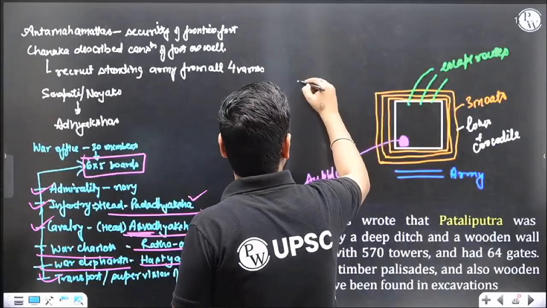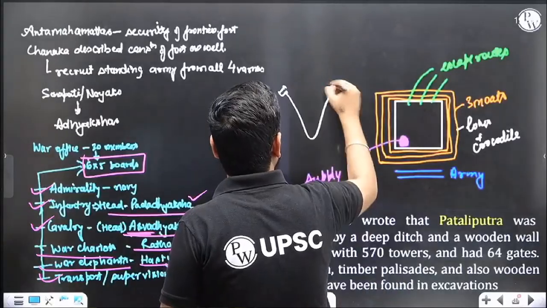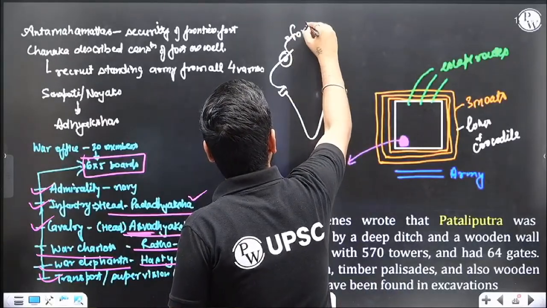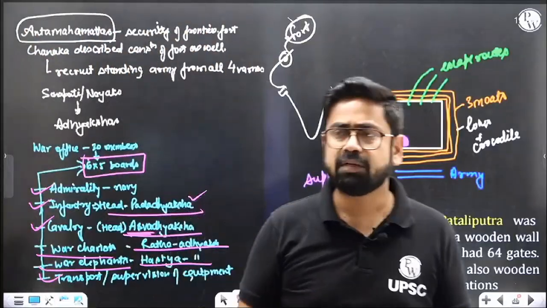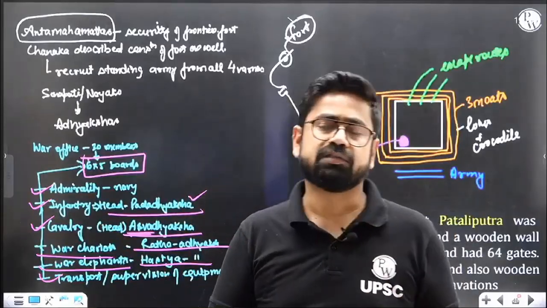Suppose this is the empire, and there is a fort. So this fort will be under some officer, who will be called Anta Mahamatta. Again, Mahamatta, some officer. Anta means fort, Amatya means officer, Mahamatta means senior officer. So the fort's senior officer. Simple, right? Now you can easily get this.